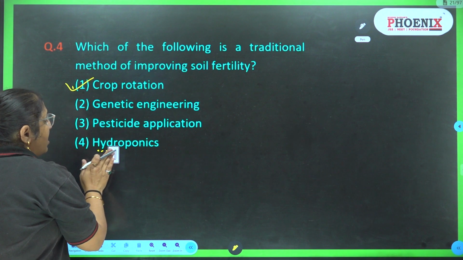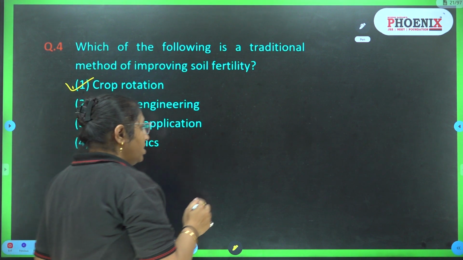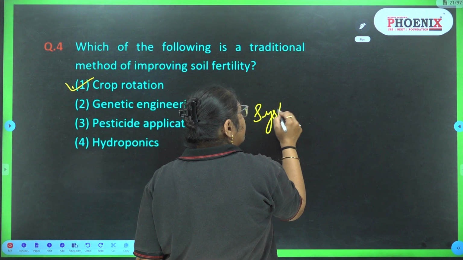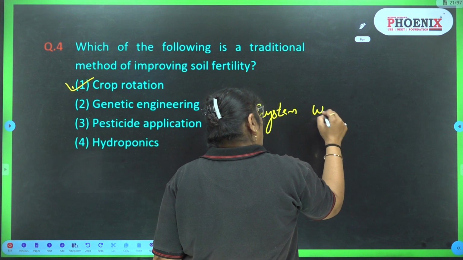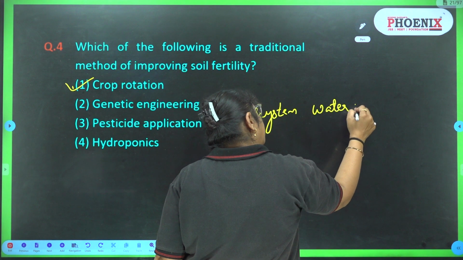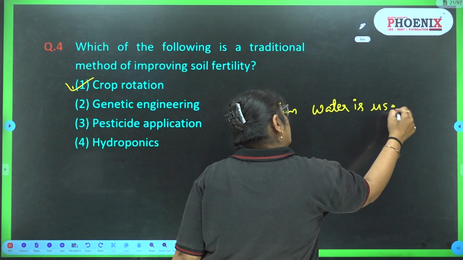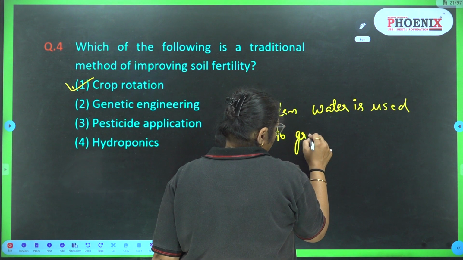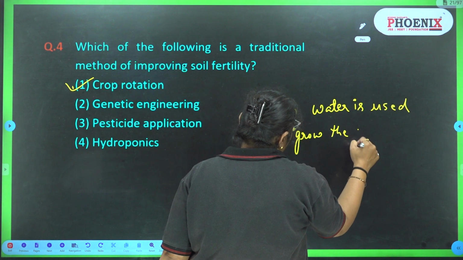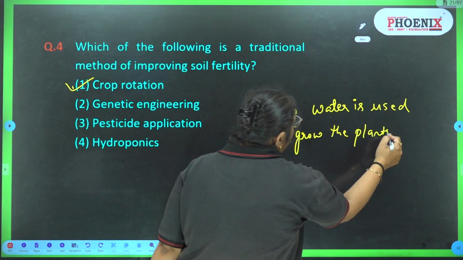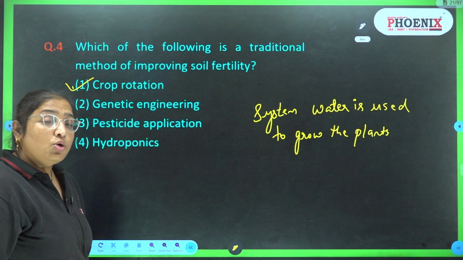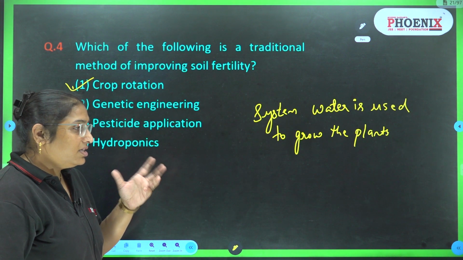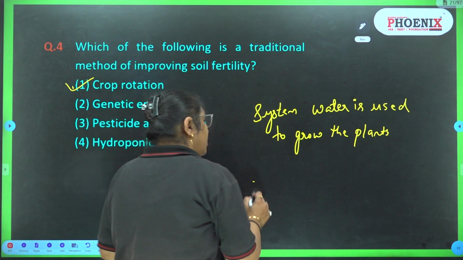What is hydroponics? Let me tell you the hydroponics. It is the system where only water is used to grow the plants. No soil is required. Soil is only required for the small saplings until they are grown enough.